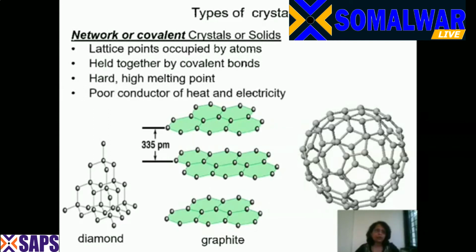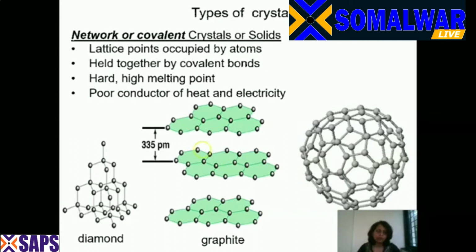Now they are a poor conductor of heat and electricity. Now if you look at the crystal shapes of diamond, graphite and fullerene, when we talked of polymorphs, I told you that polymorphs are also called as allotropes, and allotropes of carbon are diamond, graphite and fullerene.